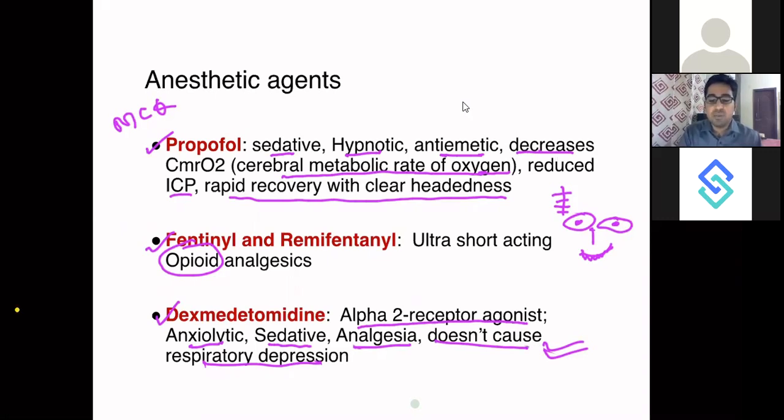So dexmedetomidine will help. Anesthetists usually give these in some combination or the other. They are the best ones to tell you what combinations to use. But for neurosurgeons' purposes, these are all the points which you should know.